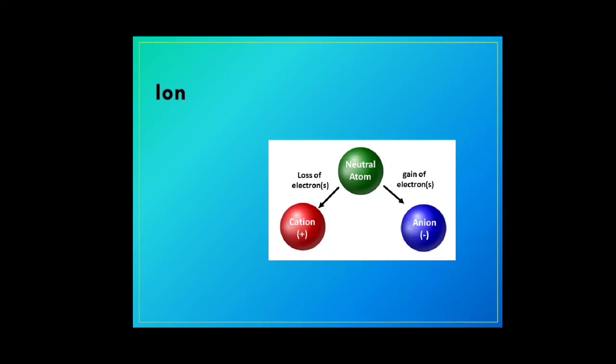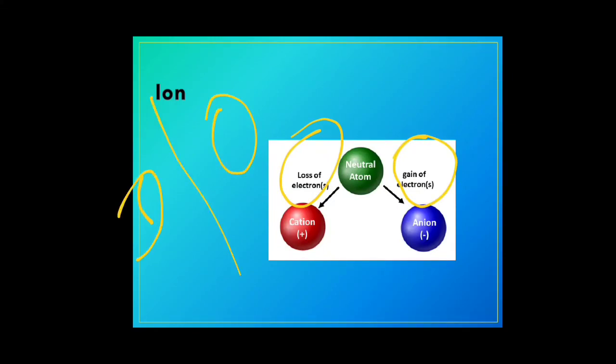So all elements try to get the configuration of a noble gas. In order to do that, they either lose electrons or gain electrons. Either an atom tries to lose an electron or gain an electron to complete its duplet or its octet. This process of formation of ions, by losing or gaining electrons, is called ionization.